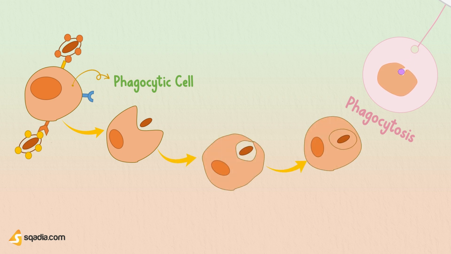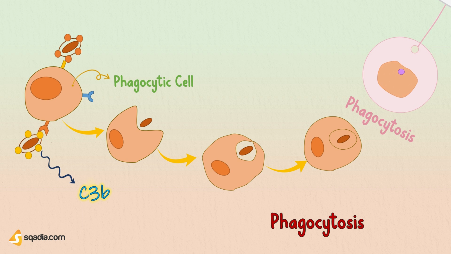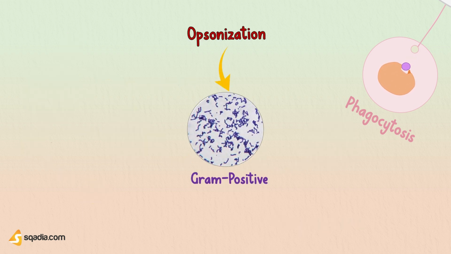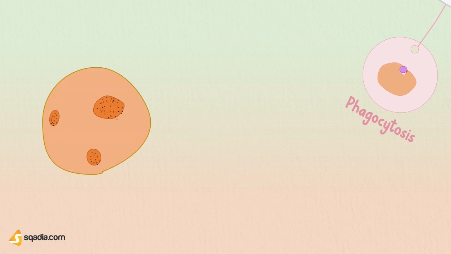Here, the most essential opsonin of all is complement C3b, which is a particularly important opsonization protein for controlling bacterial infections by this mechanism. Now, opsonization allows killing of gram-positive bacteria, like Staphylococcus species, that are resistant to killing by membrane attack complex. After bacteria are ingested by phagocytosis, they are killed by various processes that occur inside the cell and broken into small fragments by enzymes.